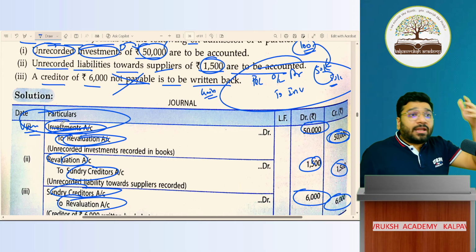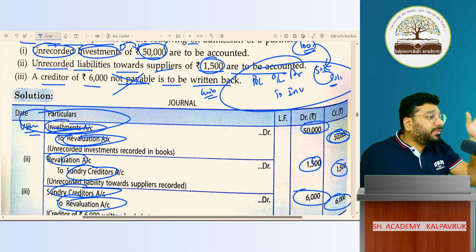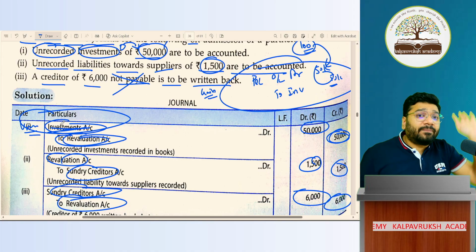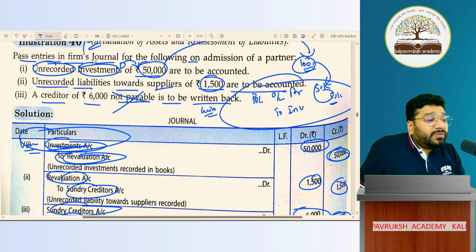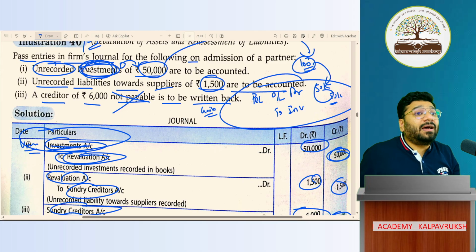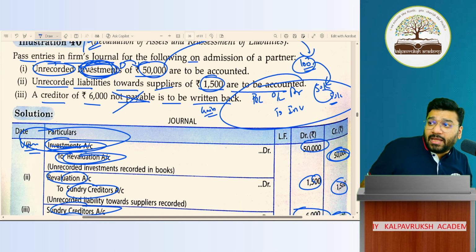In the question itself, they are not giving the name of the asset or the name of the liability. In the worst case scenario, I'll record the words unrecorded liability, unrecorded asset. But here in this case, the name of the investment is available. So you should write the name. Don't record unrecorded asset account debit here. Got it, not got it. Online people, are you clear with what he asked and what I answered?